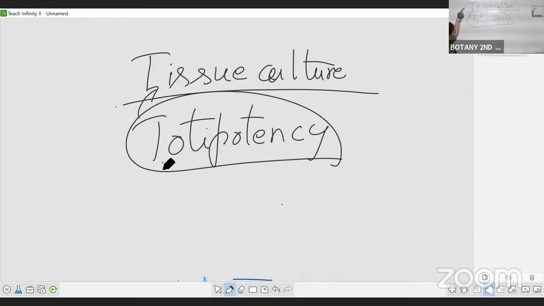Okay. Then we have to write the same steps as for tissue culture. And at the end you have to draw the diagrams: the test tubes, the callus growing, the organogenesis, and the plant present in the test tube and in the flower pot. That's it. Then you have to draw the flow chart for the tissue culture. The same thing for totipotency, only the definition changes. After the definition, the same answer we write for tissue culture, we write for totipotency. Next comes the